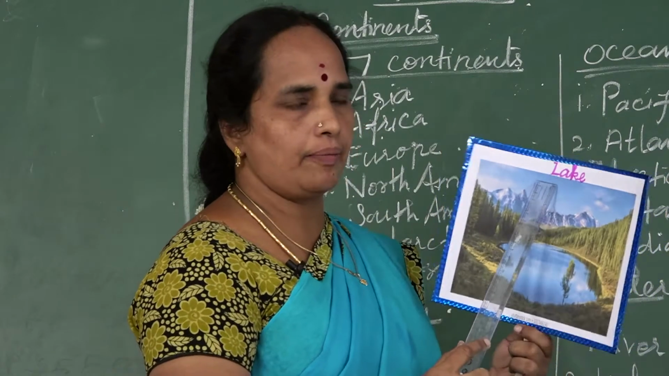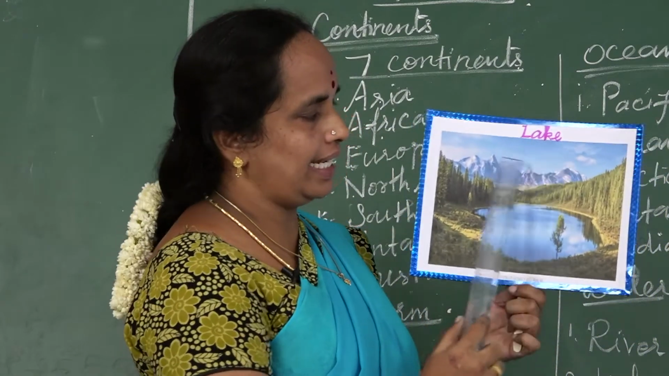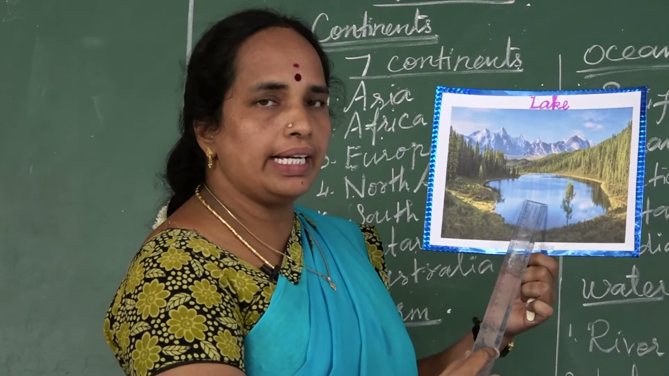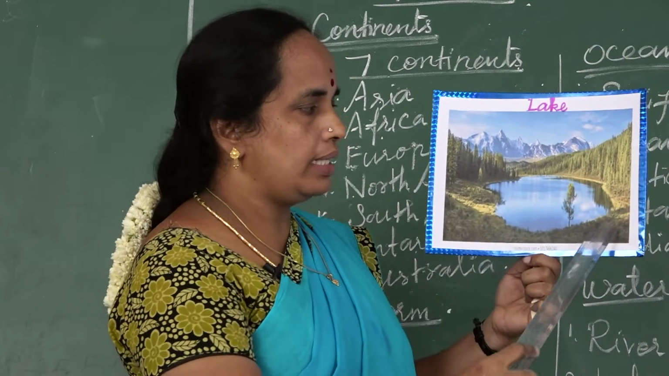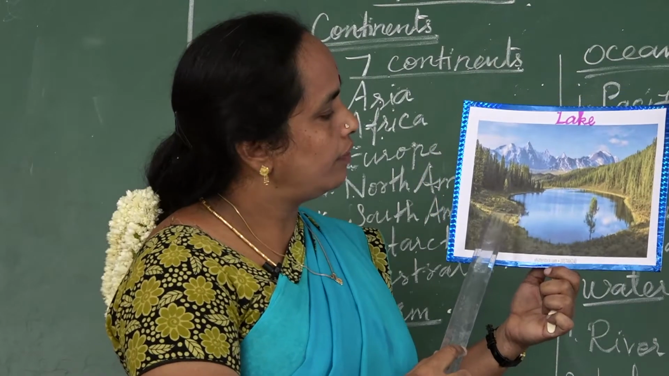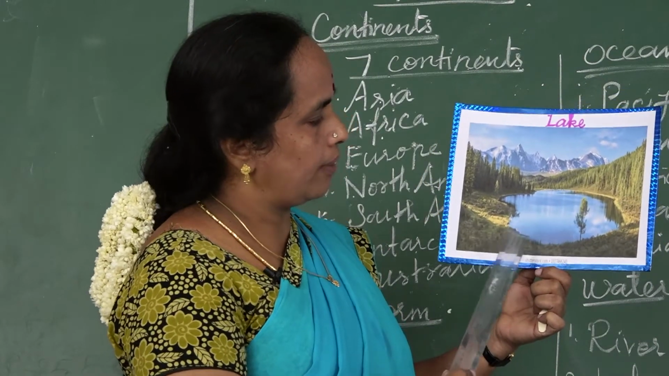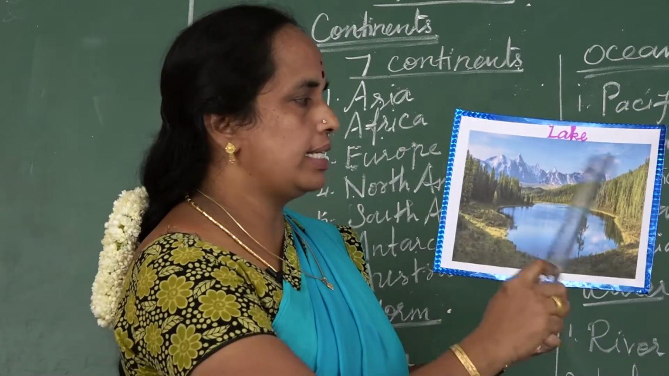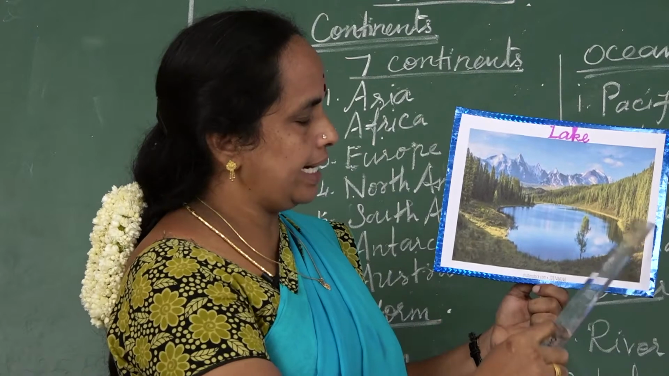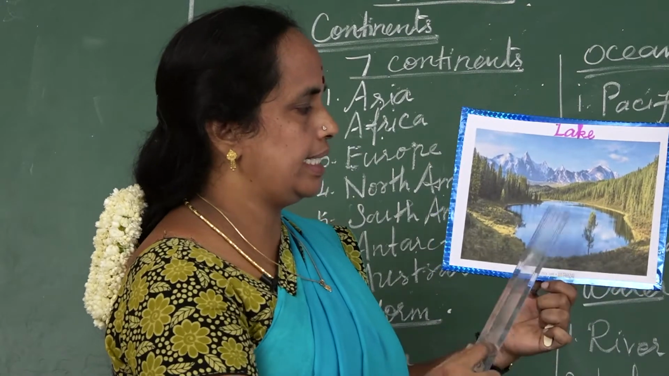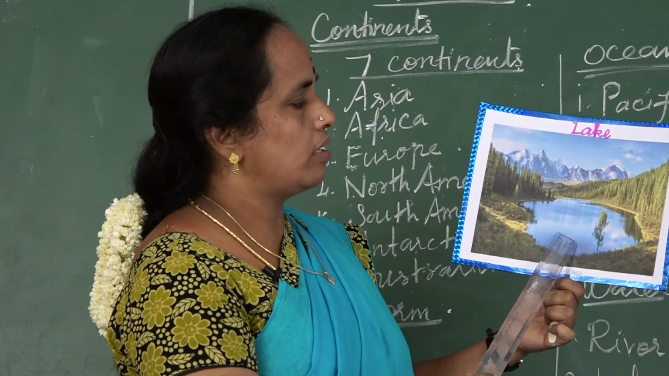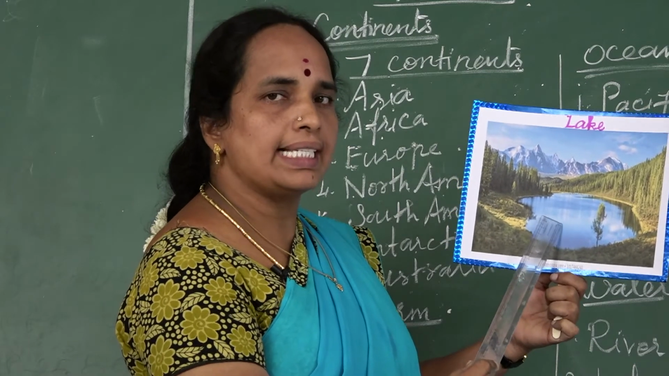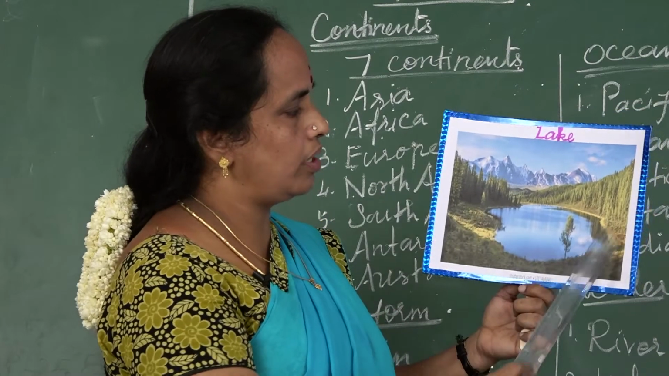Now see lake. L-A-K-E, lake. See, small amount of water that is covered by land on all sides. It is called a lake. This is water covered by land on all sides. This is called a lake. Some lakes are fresh water. Some lakes are much saltier than sea. This is called a lake.